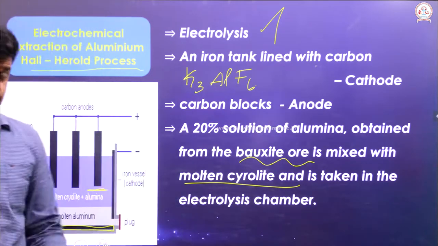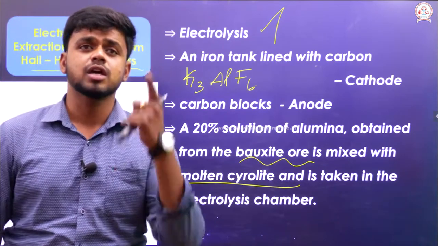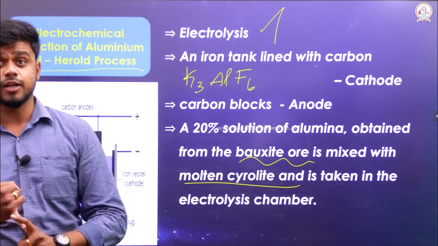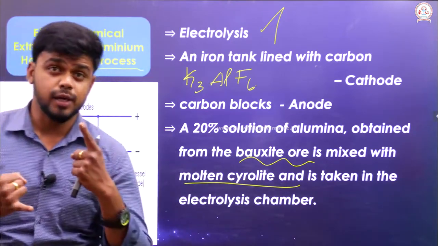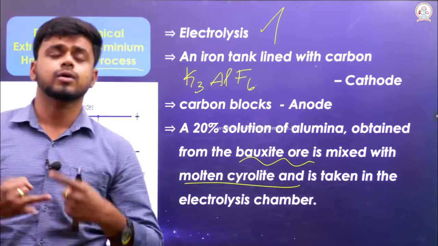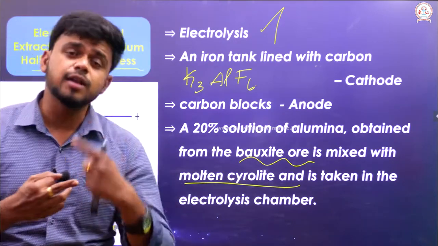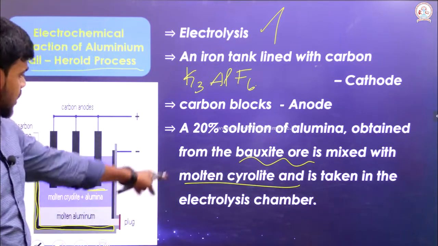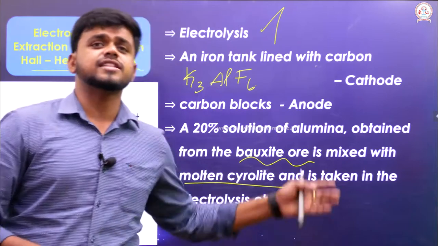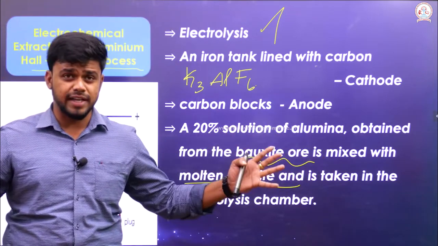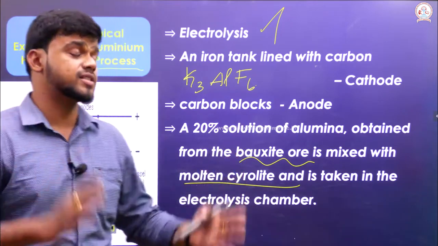See, this Hall-Héroult process, the electrochemical extraction of aluminium, includes an electrolysis process. When I say electrolysis: cathode, anode, electrolyte. Cathode, the iron tank lined with carbon. Anode, carbon blocks. Then the electrolyte contains 20% alumina taken from bauxite, mixed with molten cryolite, K3Al(F6), and this is taken in an electrolytic chamber. Let us see what occurs.